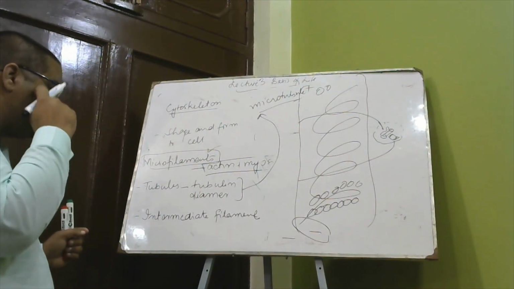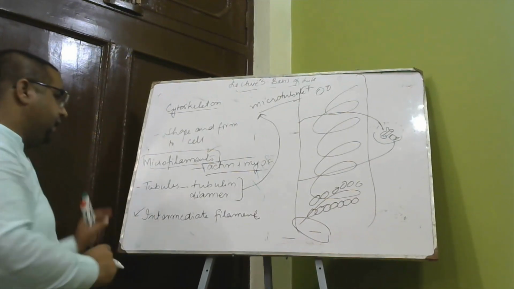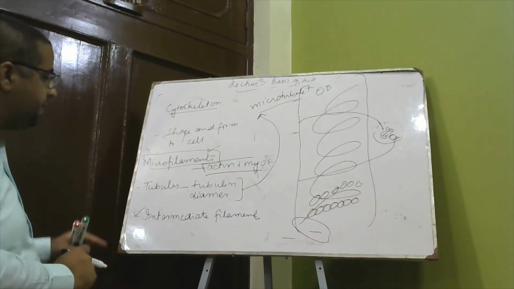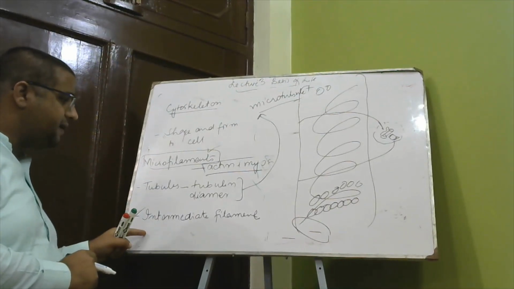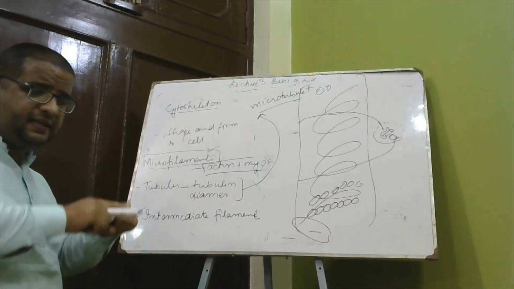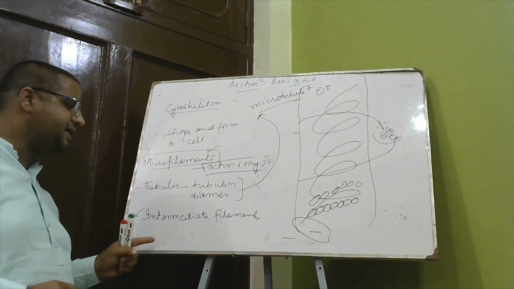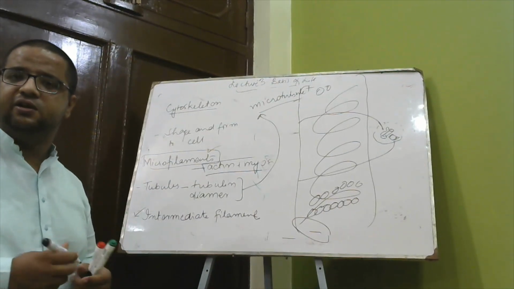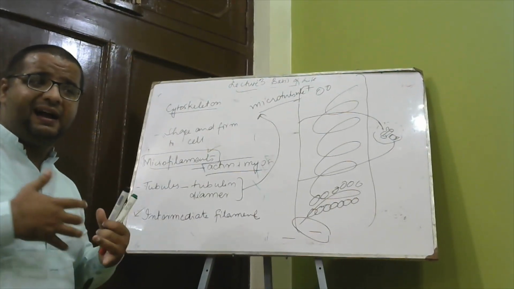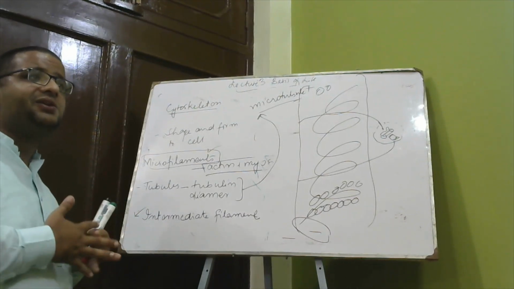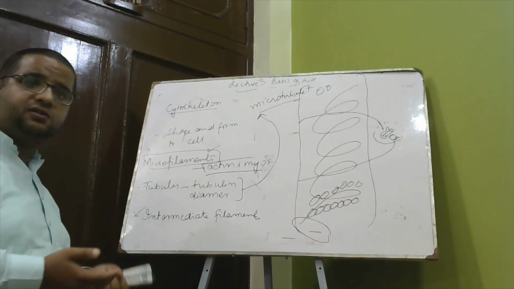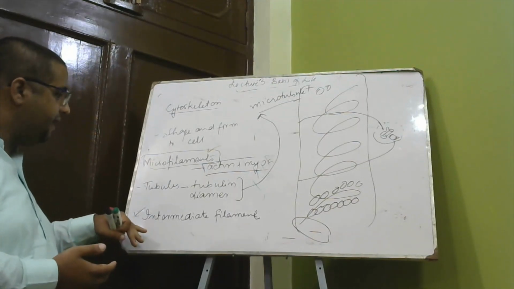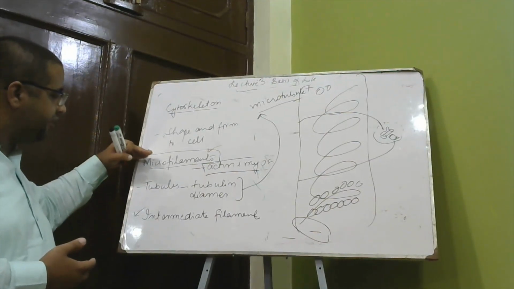The third part is basically intermediate filaments. These filaments are in between the microtubules and the microfilaments. They are present basically in the periphery of the cells and form various junctions. This is how they help in the attachment of one cell to another cell. That is the role played by intermediate filaments. They are also thread-like structures, but they have a size intermediate to microtubules and microfilaments.